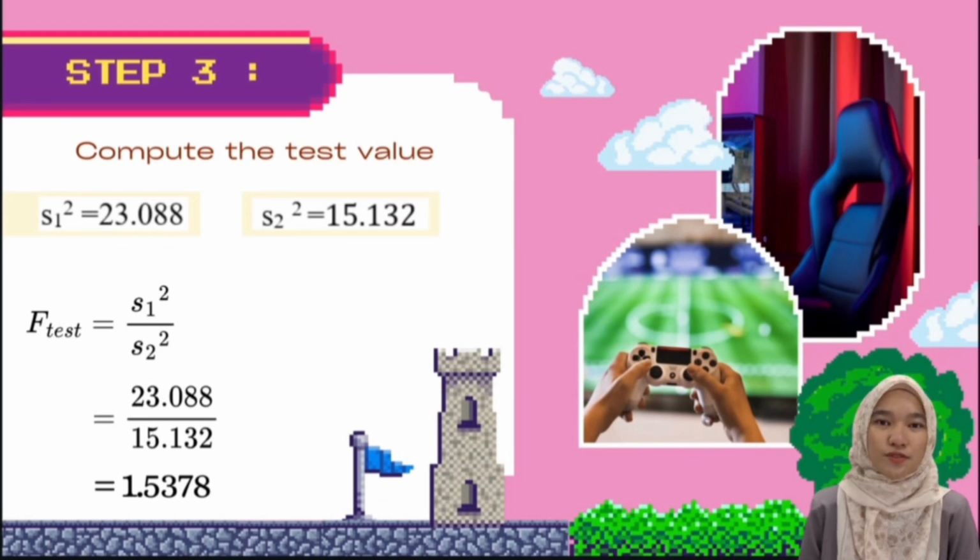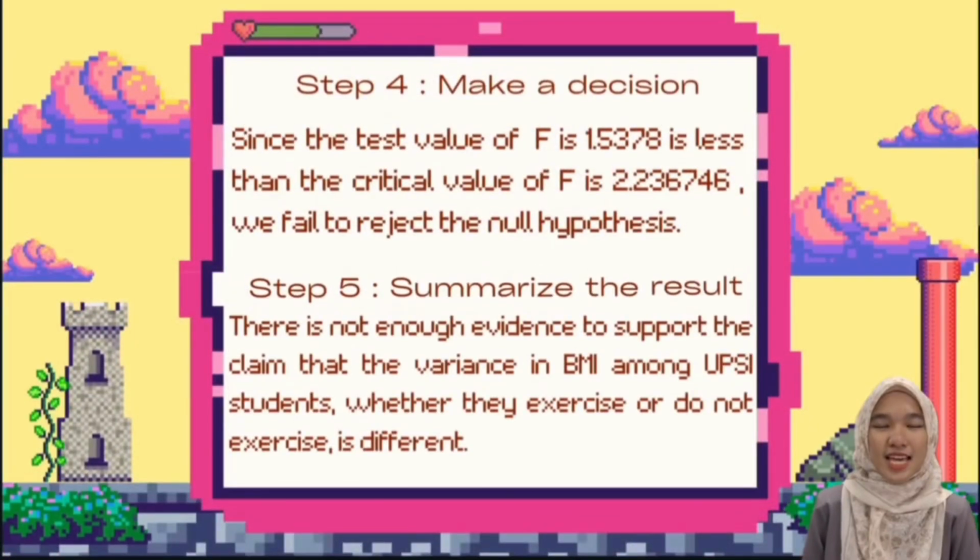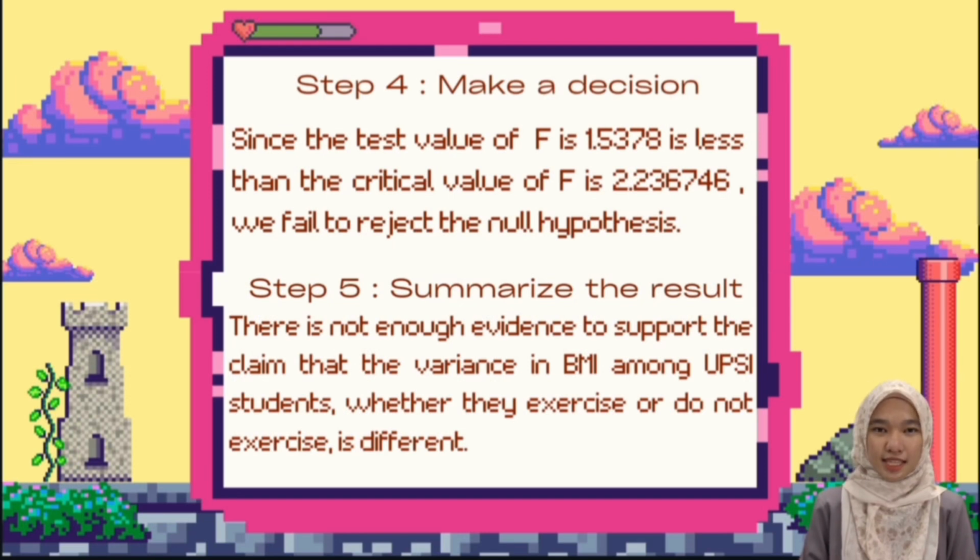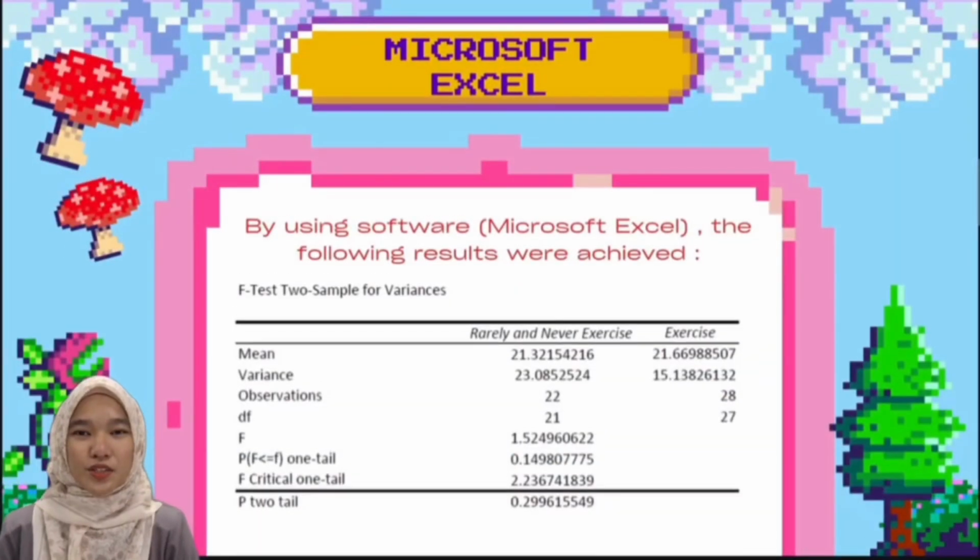Step 3, we need to compute the test value. So this is how the value of 1.5378 is obtained. Step 4, we need to make a decision. We will fail to reject the null hypothesis. Moving on to the last step, there is not enough evidence to support the claim that the variance in BMI among UPSI students, whether they exercise or rarely or never exercise, is different. This is our result on Microsoft Excel, which is the F-test two-sample for variances. We got the same answer as our calculation.